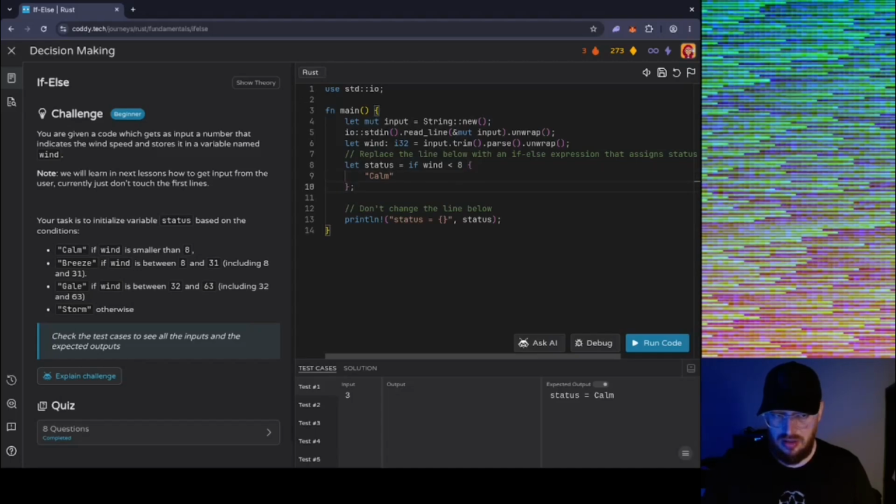And then else, we're going to call it if the wind is greater than or equal to, or less than or equal to, okay, so that's 8, less than, so if it includes 32, it'd be wind is less than or equal to 31.